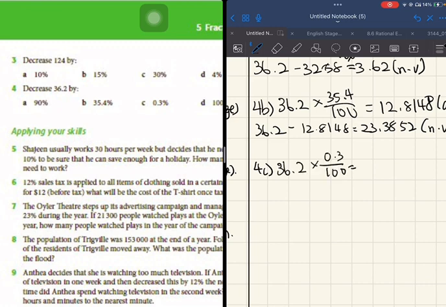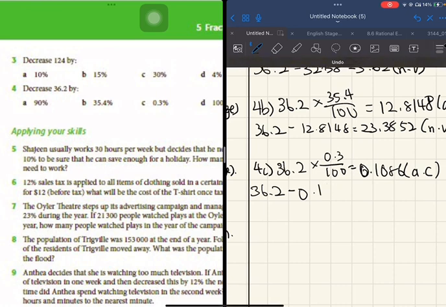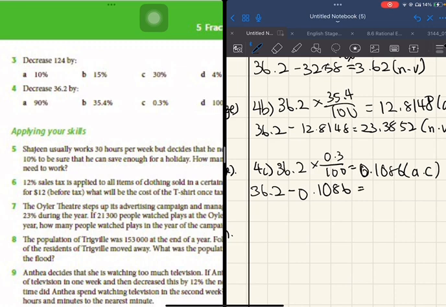Okay, and then you'll get 0.1086. This is the absolute change. 36.2 minus 0.1086, you'll get 36.0914. This is the new value.